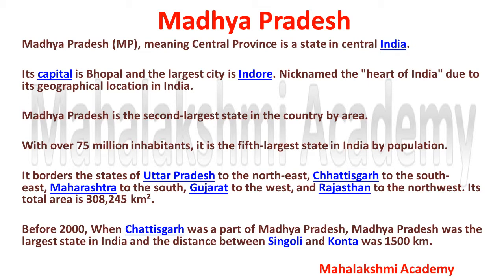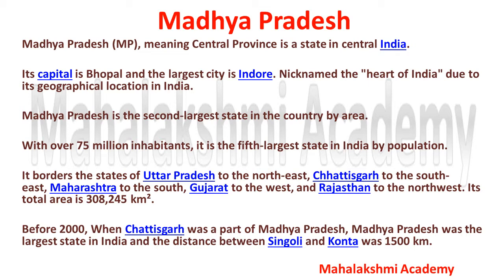Madhya Pradesh is the second largest state in the country by area. With over 75 million inhabitants, it is the fifth largest state in India by population. It borders the states of Uttar Pradesh to the northeast, Chhattisgarh to the southeast, Maharashtra to the south, Gujarat to the west, and of course Rajasthan to the northwest.